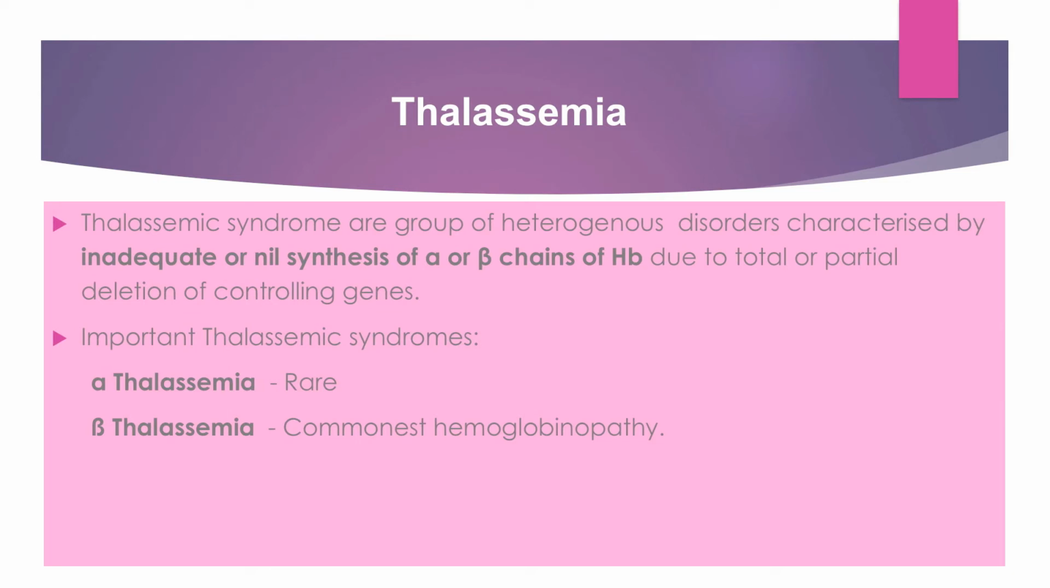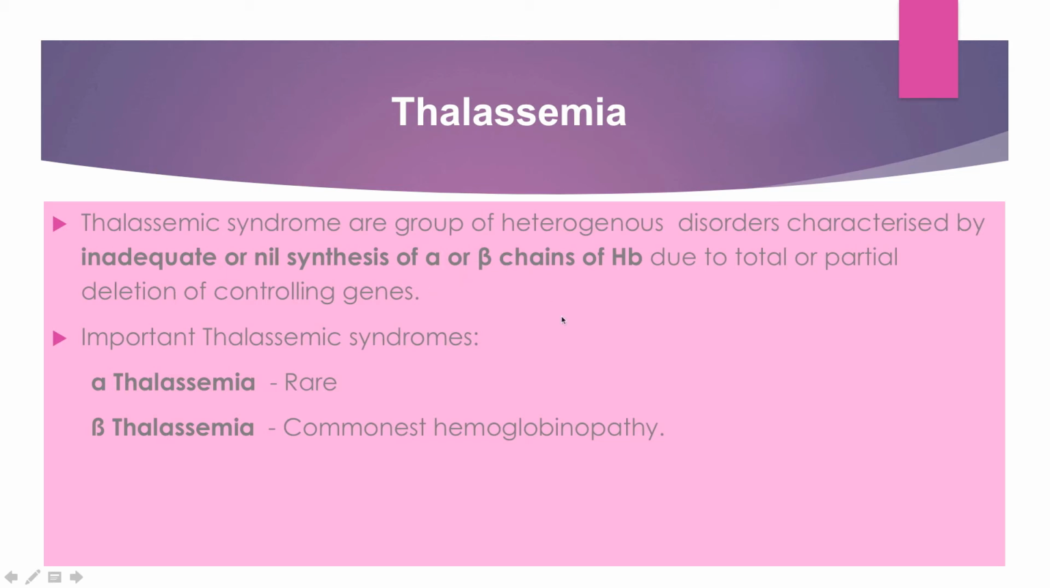So thalassemic syndrome is a group of heterogeneous disorders which are characterized by inadequate, meaning less or nil, synthesis, meaning no synthesis at all, of alpha or beta chains. These alpha or beta chains are deficient, and thalassemia is a quantitative defect, meaning the total number of alpha chains or the total number of beta chains has a defect.